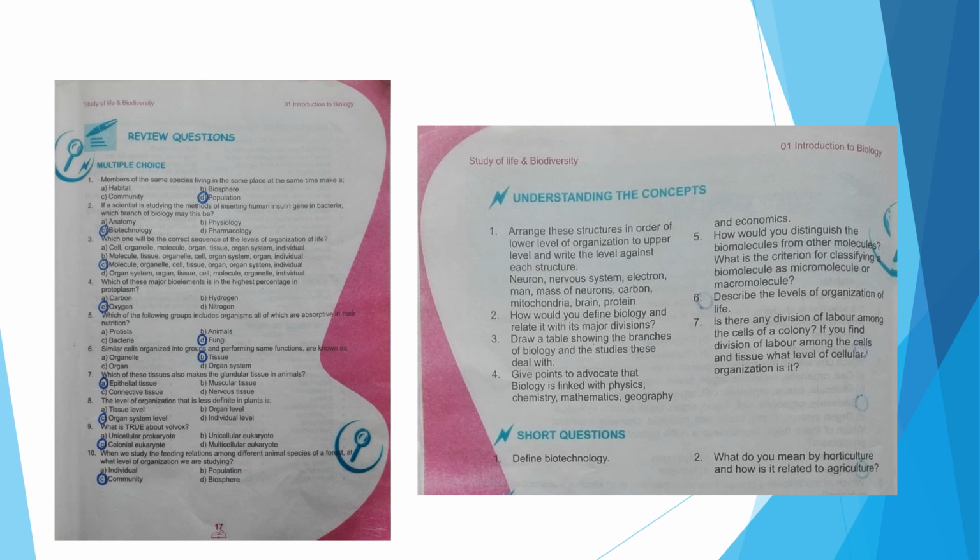Then after the subatomic level, the subatomic particles combine to form atoms. Is there any atom present here? Yes, carbon. You will write carbon, and in front of it you will write its level, that is atomic level. Then atoms combine to form molecules. Protein is a molecule present here.